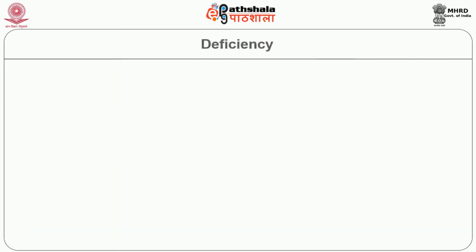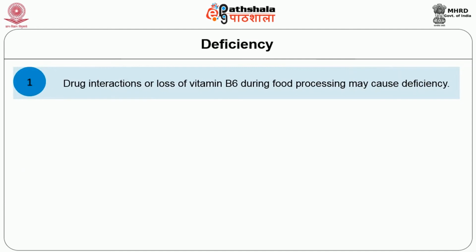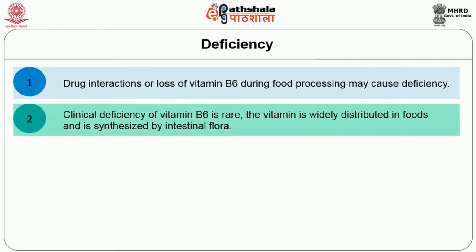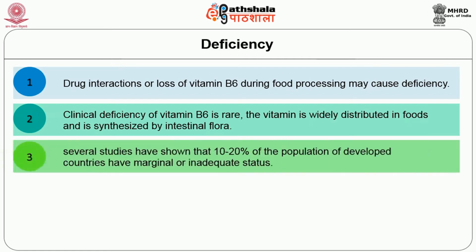Deficiency. Drug interactions or loss of vitamin B6 during food processing may cause deficiency. Clinical deficiency of B6 is rare. The vitamin is widely distributed in food and is synthesized by intestinal flora. However, several studies have shown that 10 to 20% of the population of developed countries have marginal or inadequate status.